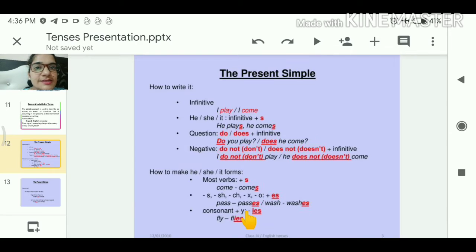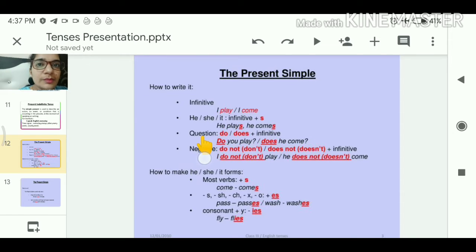The present simple, how to write it. First of all we have infinitive. Infinitive verbs होती हैं बेटा. Clear? I play, I come. Two types of examples we will take, along with he or she or it, with which we use infinitive plus s, means infinitive verb plus s. He plays, he comes. We only put s along with it, it becomes simple present tense.